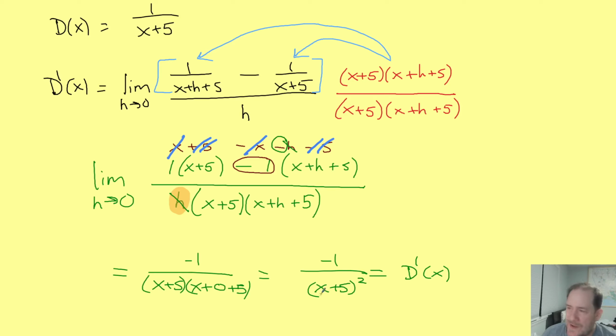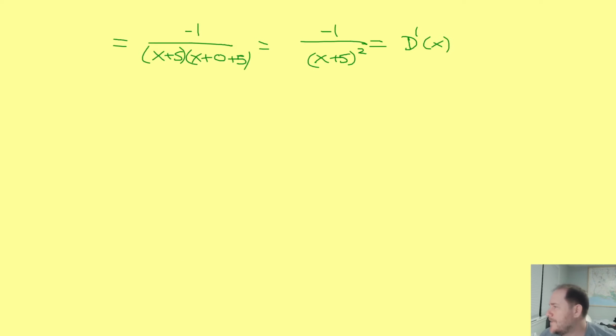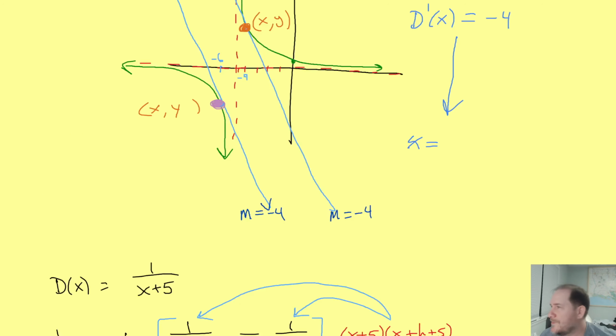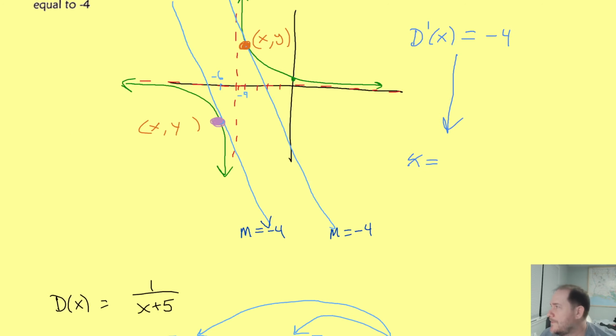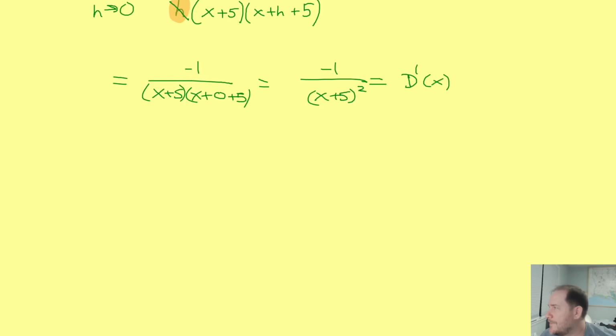If we knew a value of x and we wanted to find the slope, we'd plug in our value of x and calculate. But that is not what we know. Remember, what we know is that we want to know when the slope is 4. So we know the slope and we want to solve for x. So that again is when we take the whole derivative equation, and instead of plugging into the equation, we set the whole equation equal to the slope that we want, which is negative 4. Then we have to solve.